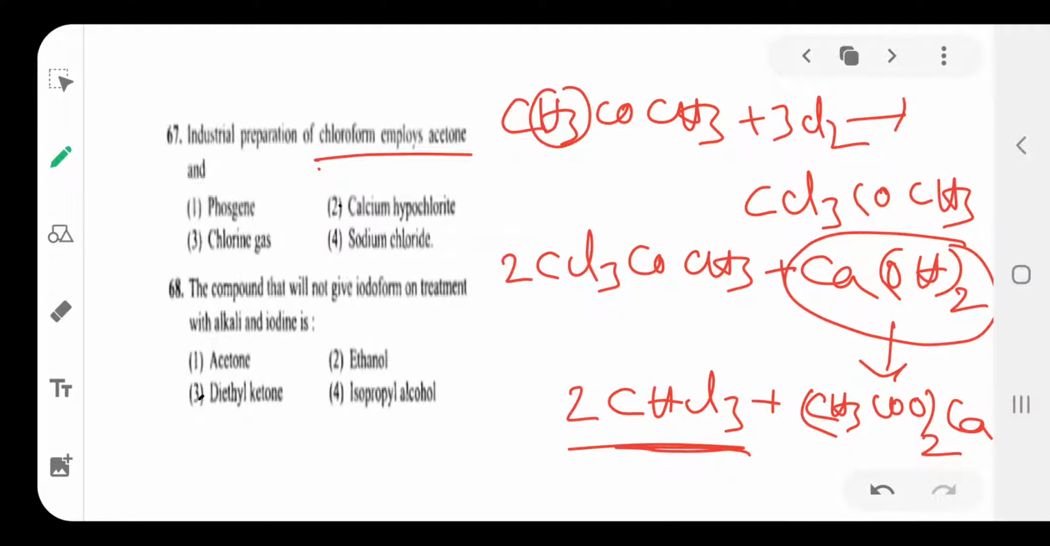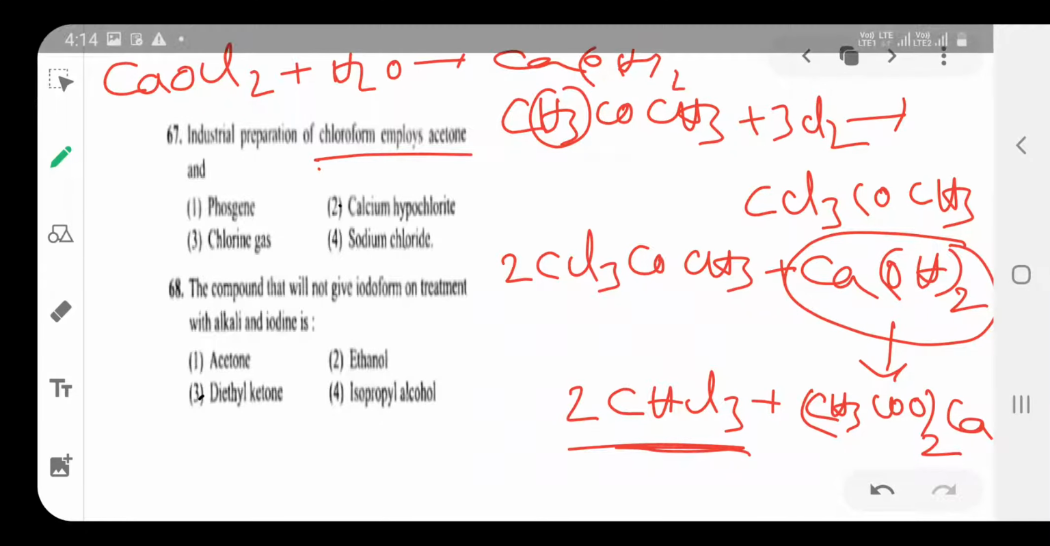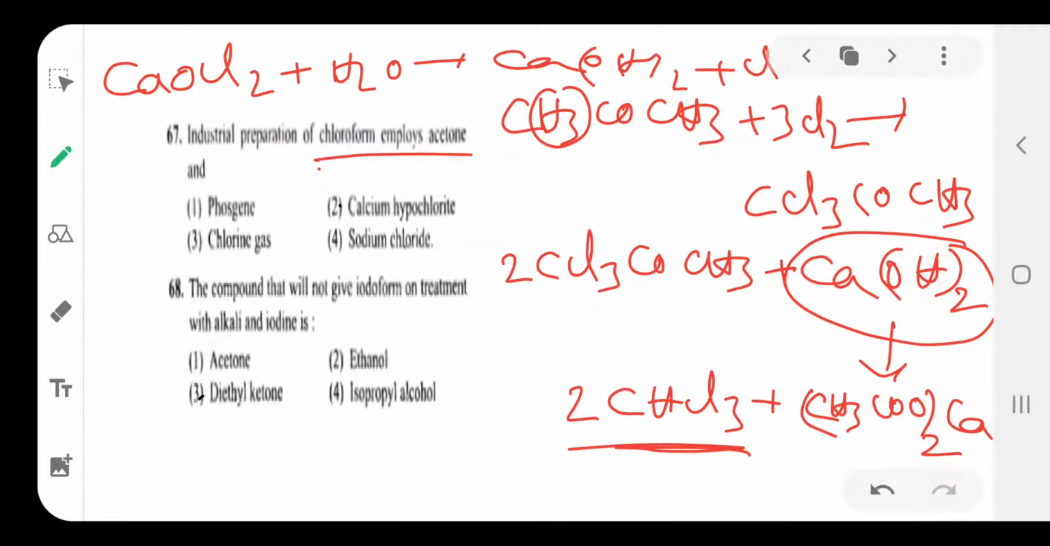How to obtain calcium hydroxide? Calcium hydroxide is obtained from calcium hypochlorite, or bleaching powder, CaOCl2, which reacts with H2O to form calcium hydroxide plus Cl2 separates. This Cl2 gas reacts with acetone in the second step. So here acetone reacts with bleaching powder, or calcium hypochlorite, and only then is the final product chloroform formed. So option is 2. Then next one is 68.